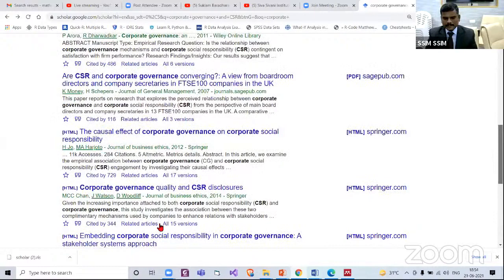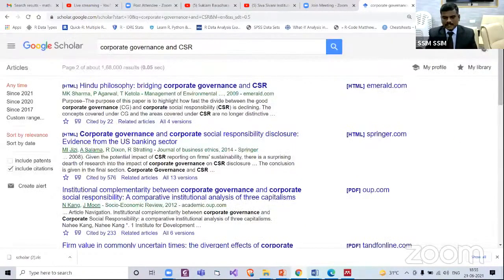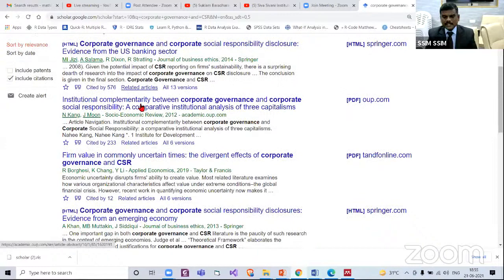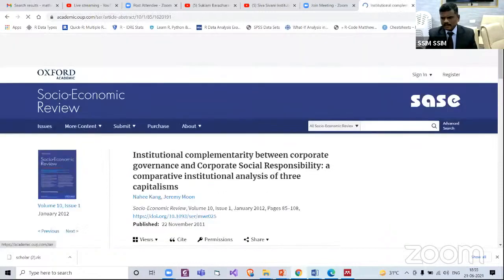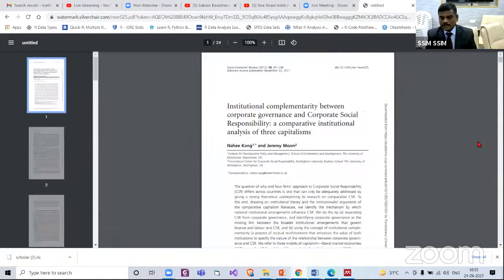Go to the second page. Yes. Let us say we are interested in bringing this. Now let us click this and see if the PDF article is available. Yes, it is opening. Yes, PDF is available for download. It might be free or it is showing through SSIM subscription.